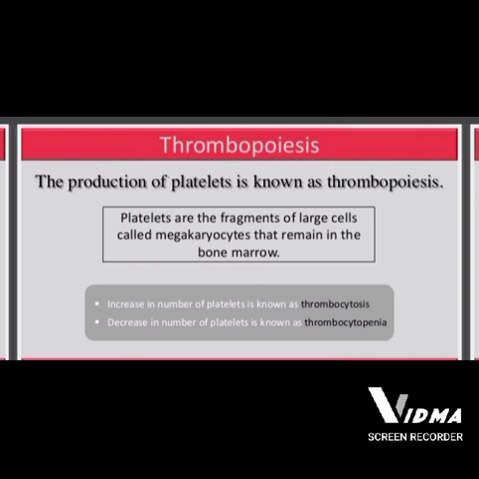So this topic is part of the blood: introduction of the blood, function of the blood, and various types of the components which